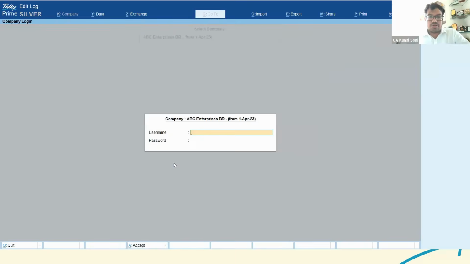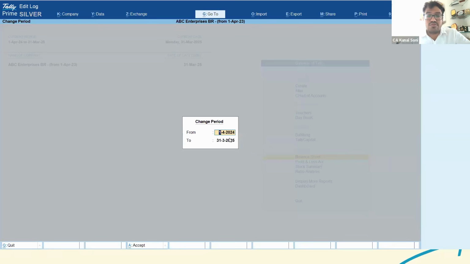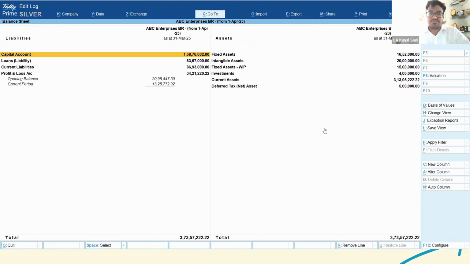So let's say I'm opening this particular company. It is mandatory that you at least have the balance sheet and P&L view rights for the same, because you would be able to export the same only when you go to the balance sheet and set the current period date. Now let's say for 24-25, if you want to export the same, make sure that the current period is for 24-25. And if it is, let's say, current year 25-26, then if you want to export for 24-25, it won't be possible. So do make sure of the same.